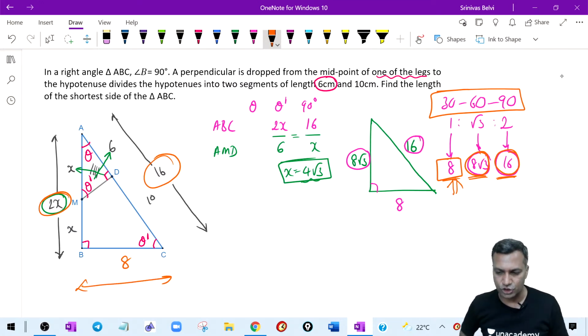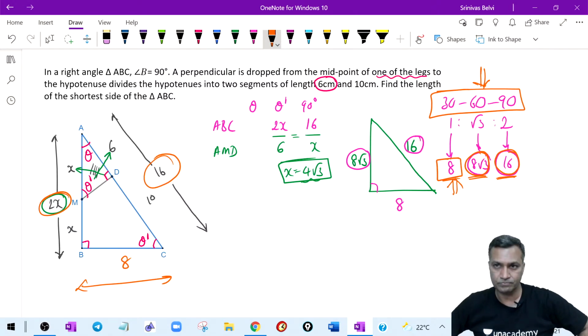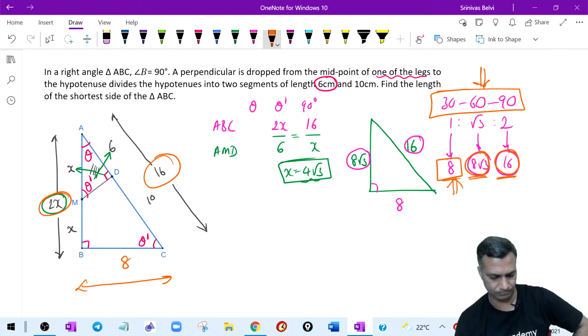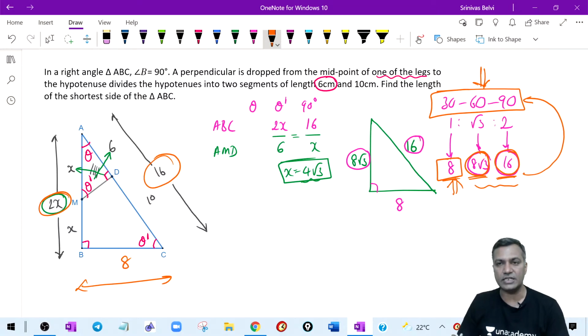Okay, did it make sense to you? Forward, backward, both sides made sense. In this question, we applied 30, 60, 90 backward. Given the sides, we already recognize the angles of the triangle, and then we figured out the sides. Clear about this, everyone? So given two sides, we concluded the triangle to be 30, 60, 90. Thereby, we arrived at the value of the third side. That's the decision that we took here.